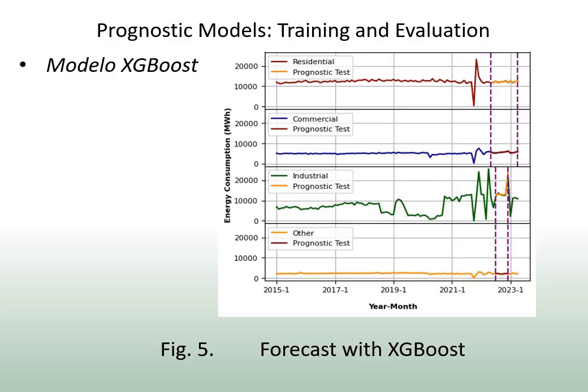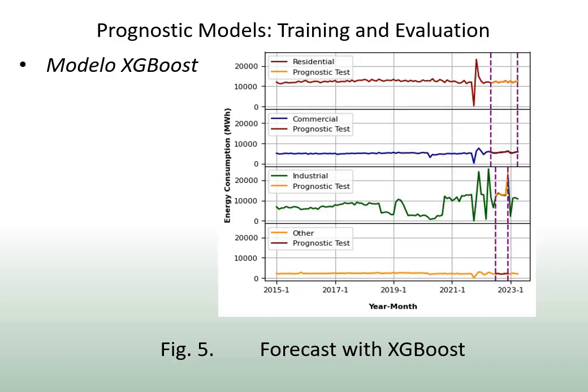During this process, key hyperparameters are tuned, such as the number of estimators, the maximum depth of the tree, the learning rate, and the random state parameter is set to 42. The training process was run several times for all consumption groups with the purpose of identifying the XGBoost model that achieves the lowest MAPE and RMSE.